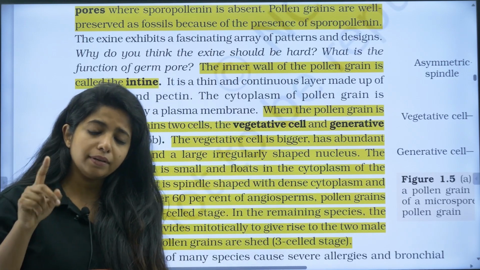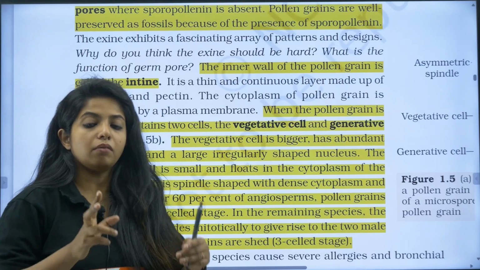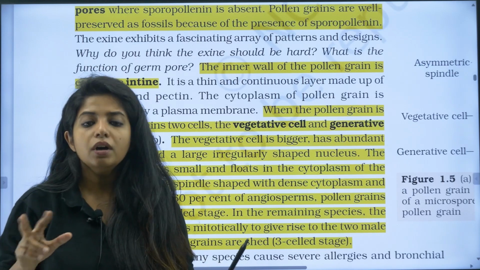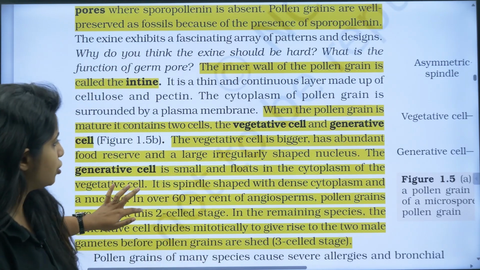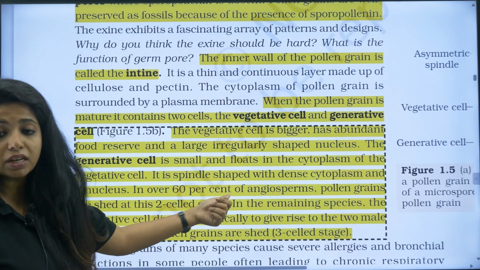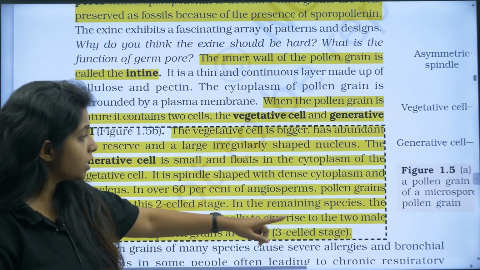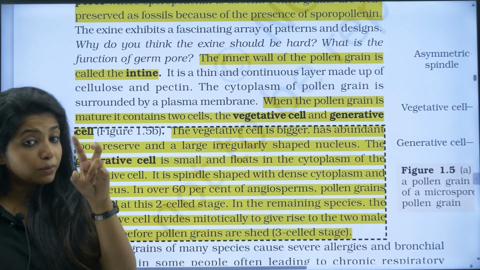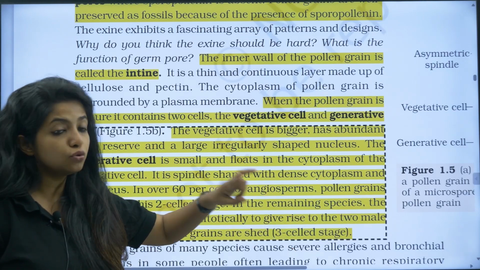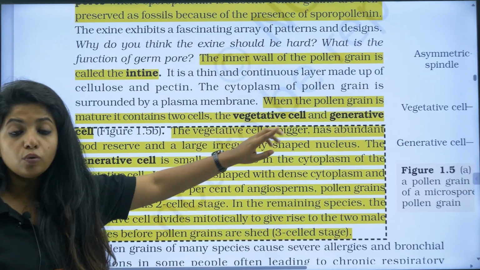Now this process can happen later on, that is, when the pollen grain lands on the stigma, or it can happen before. When the pollen grain is released, at this point of time itself the generative cell can divide into two male gametes as well. Here they have mentioned that in over 60% of angiosperms, pollen grains are shed at the two-cell stage, that means vegetative cell and generative cell, with no division happening. In the remaining 40%, remember the percentage, 60 and 40, the generative cell divides mitotically to give rise to two male gametes, so it is released at the three-cell stage: one vegetative cell and two male gametes.